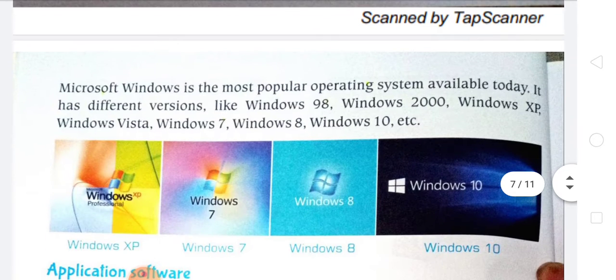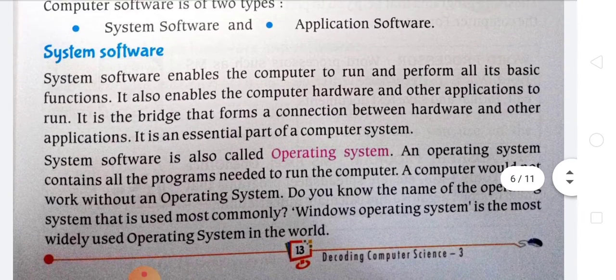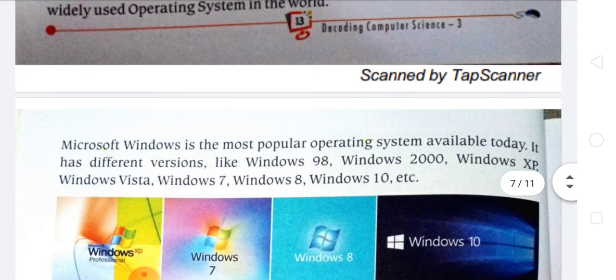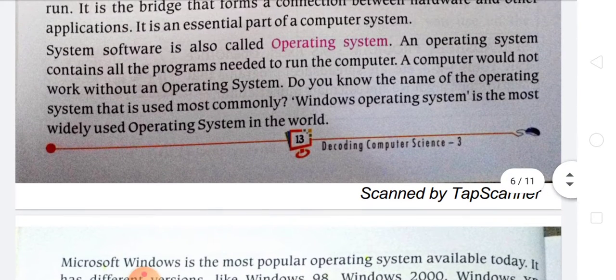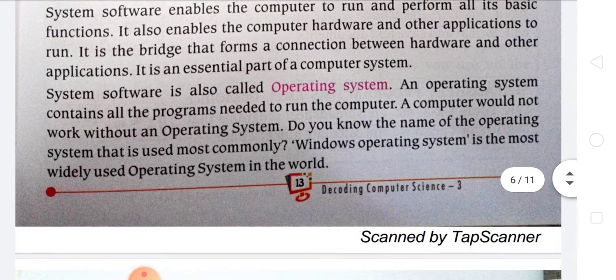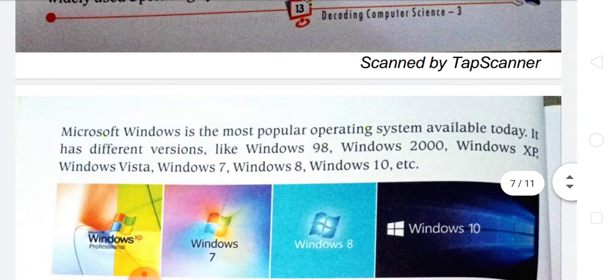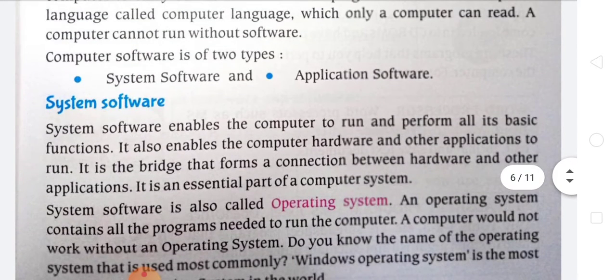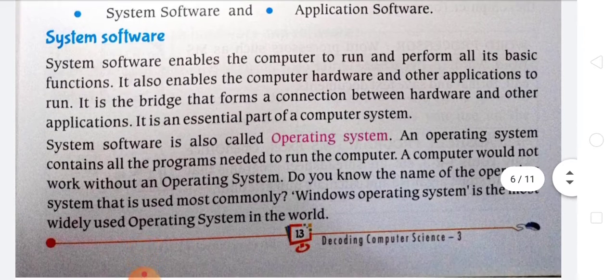The most used operating system and system software is Microsoft Windows. The examples of Microsoft Windows are Windows XP, then Windows 7, then Windows 8, then after that Windows 10, Windows 2000, Windows 98. These are the examples of system software, or we can say operating system.